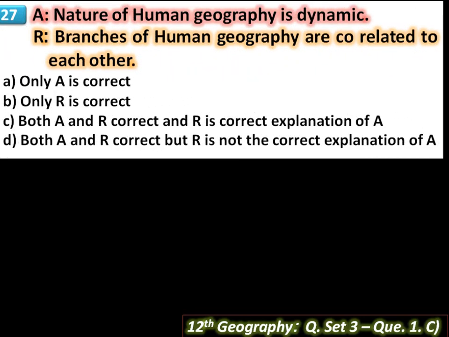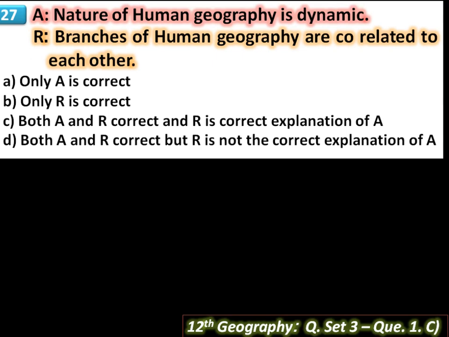A: the nature of human geography is dynamic. This sentence is correct because geographers explain geographical phenomena on the basis of the relationship between facts and factors. The nature of geography as a branch of knowledge is changing very fast and becoming more and more applied. Thus, geography is dynamic in nature.